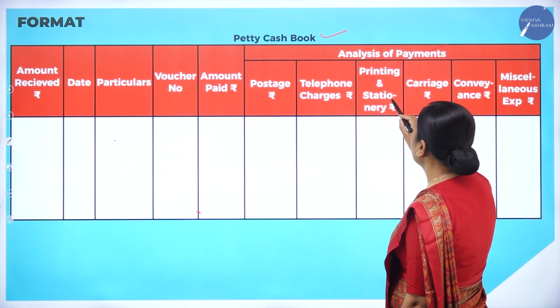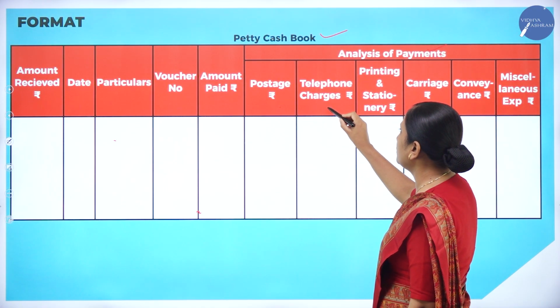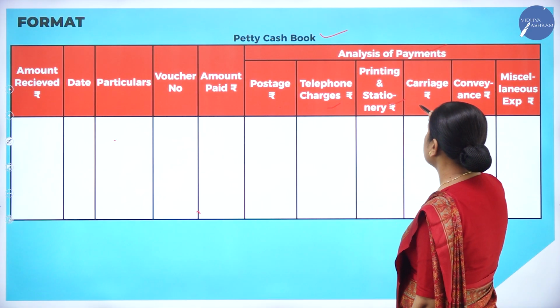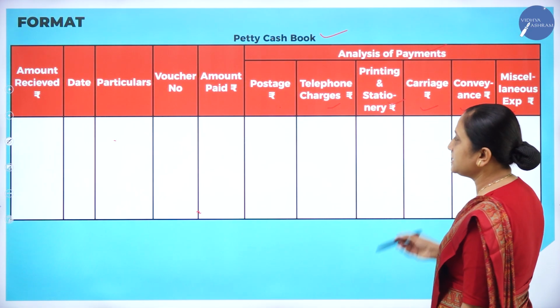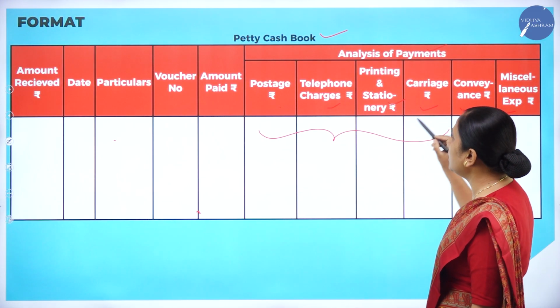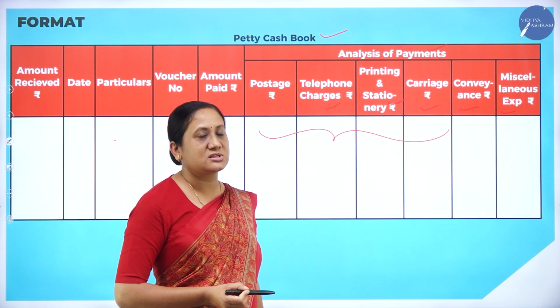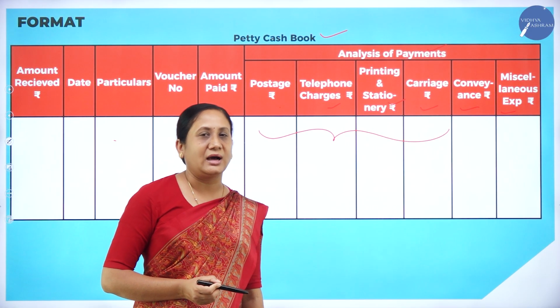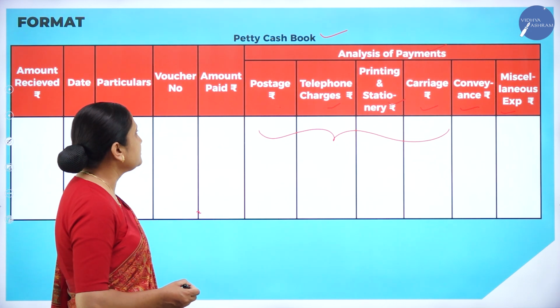All these are expenses of an organization. It could be postage, telephone charges, printing and stationery, carriage, conveyance means traveling expenses, miscellaneous expenses. Miscellaneous expenses means whichever you cannot enter in all these columns will go to miscellaneous expenses or sundry expenses or other expenses. So this is the format for petty cash book.